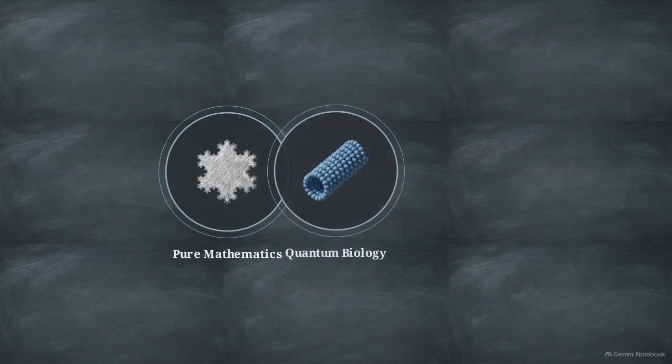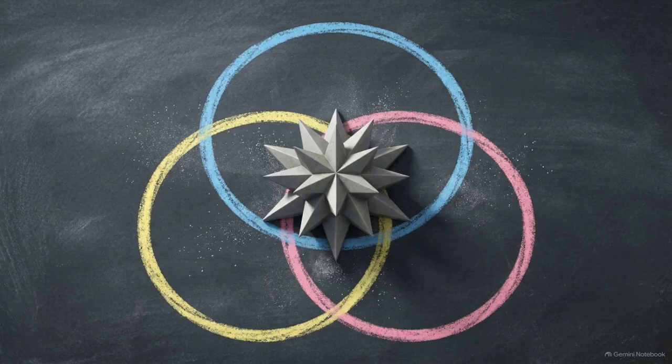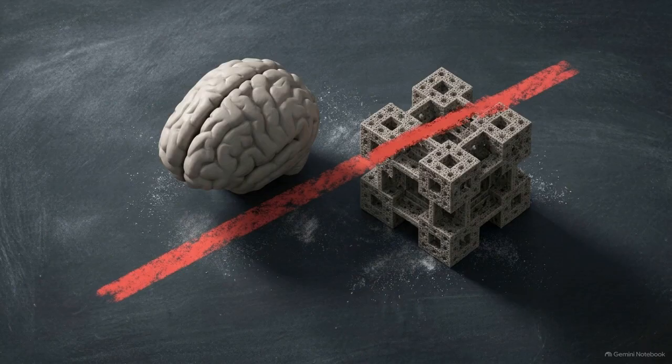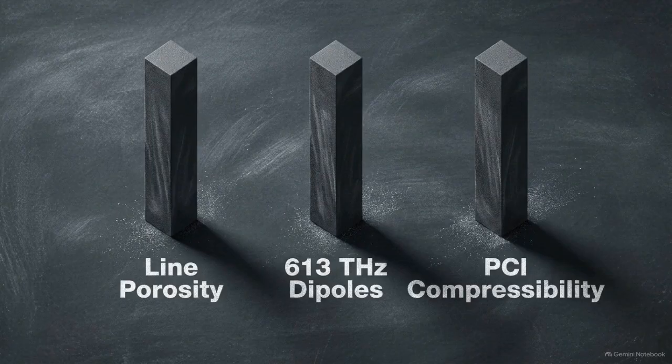When we evaluate pure mathematics, quantum biology, and clinical neurophysiology side by side, we find a common methodological requirement for scientific breakthroughs. The researchers involved actively refuse to claim that the brain is a literal higher-dimensional fractal, or that tubulin vibrations represent the entirety of human consciousness. Instead, they adhere to a core principle: unmeasurable global properties must admit rigorous operator-defined decompositions.